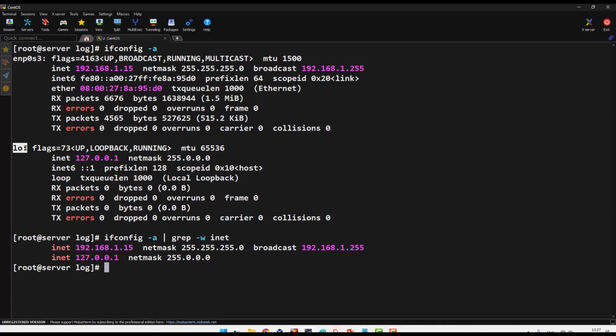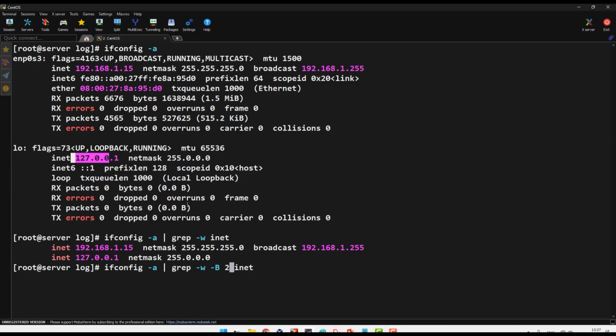I want to see what's the interface. For this matching line, I want to see one line before that. So I can use the same and add dash B before. For this matching line, I see before that, give me 1. If I see after, it means give me after that. So for me, I want give me before that.